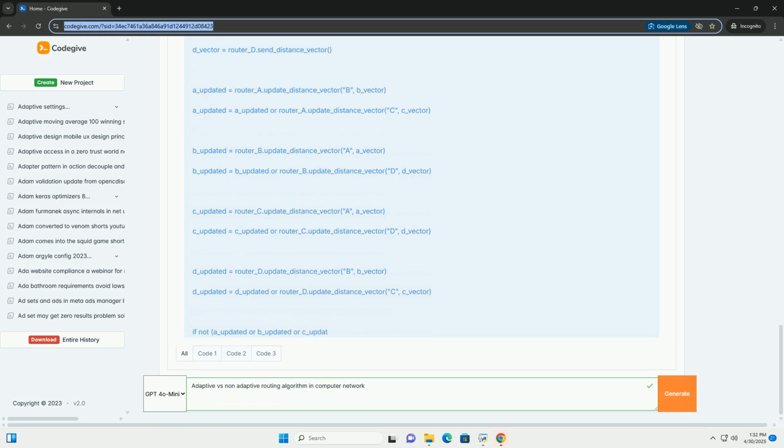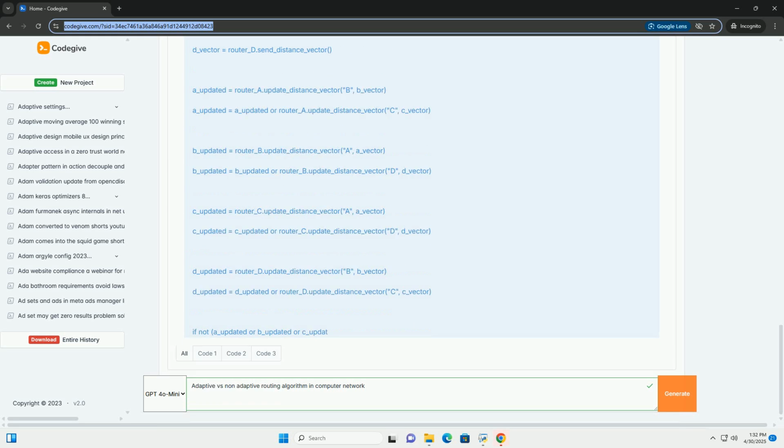network. Routers periodically exchange their distance vectors with their directly connected neighbors. Upon receiving a distance vector, a router updates its own distance vector by calculating the shortest paths to all destinations using the Bellman-Ford algorithm. Example: RIP, Routing Information Protocol. How it works, conceptual.